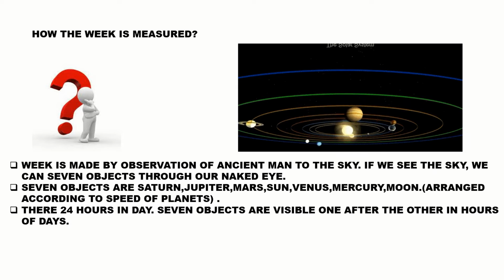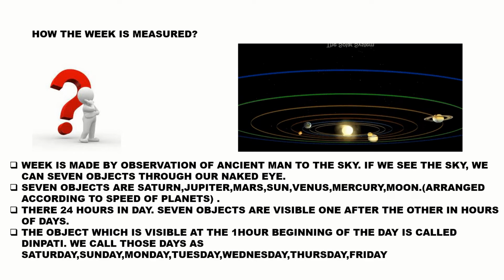This was seen with the naked eye by our ancient people. So they named the days like this: Ravivar, Sun, Somavar, Moon, and Mangalavar, Budhavar, Guruvar, Sukravar.